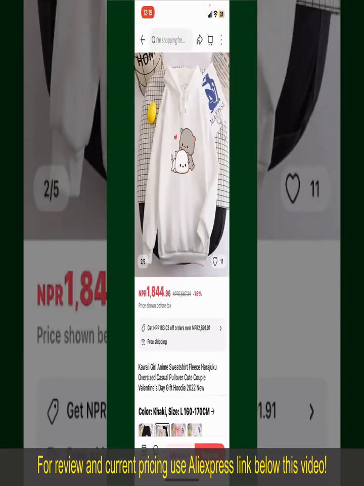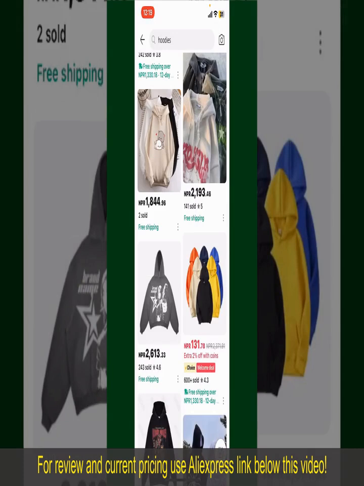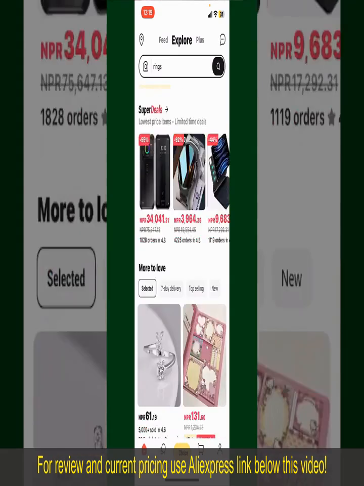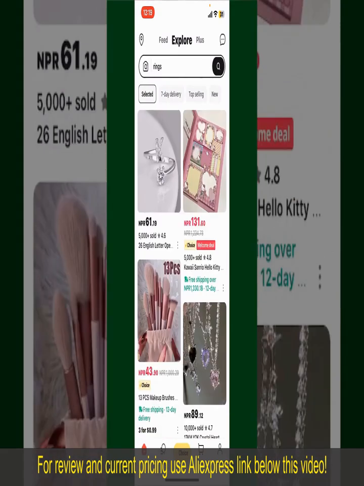Depending upon the shipping method and your location, all you need to do now is to wait for the order to be delivered. So that is how you can easily place an order on AliExpress.